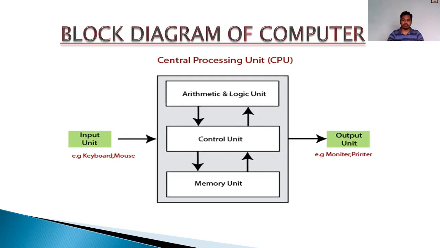Central processing unit means microprocessor. A microprocessor is a processing device which is responsible for processing all calculations, all arithmetic and logic calculations, right? So in this block diagram, you can see the CPU is divided into different parts: arithmetic and logic unit, control unit, and memory unit. Mainly it is divided into ALU and CU, right?